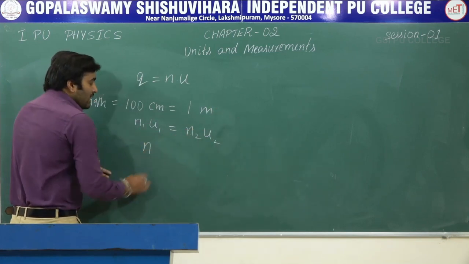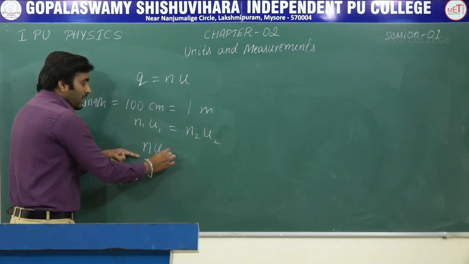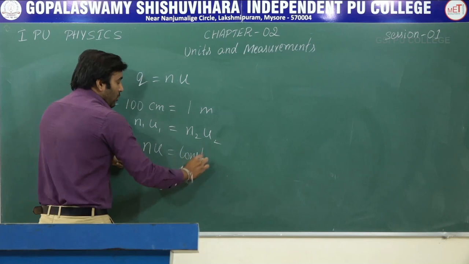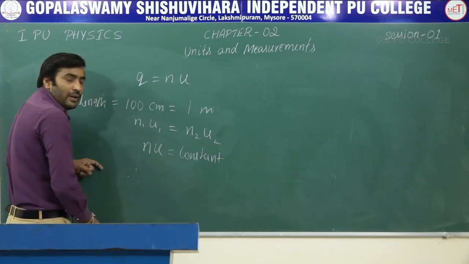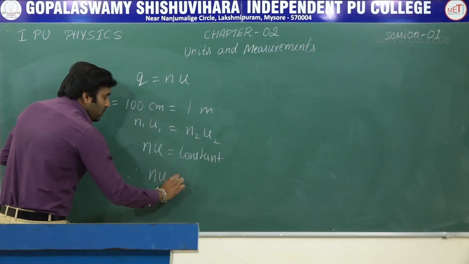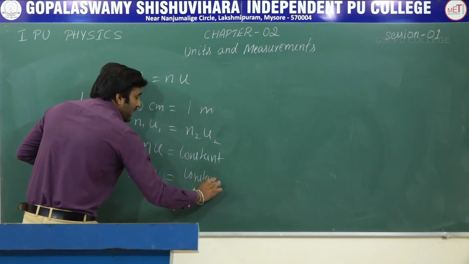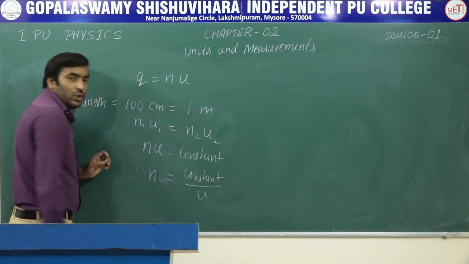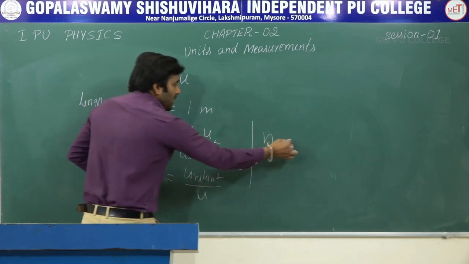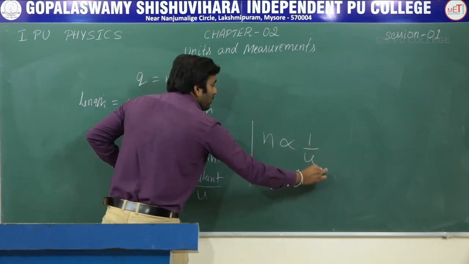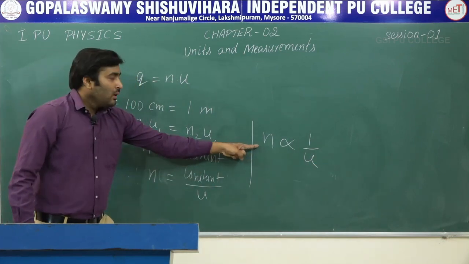So this N into U, the number into unit, remains constant always. Therefore, if you take this U to the denominator, then N is equal to this constant divided by unit U. We can clearly write the number is inversely proportional to the unit,